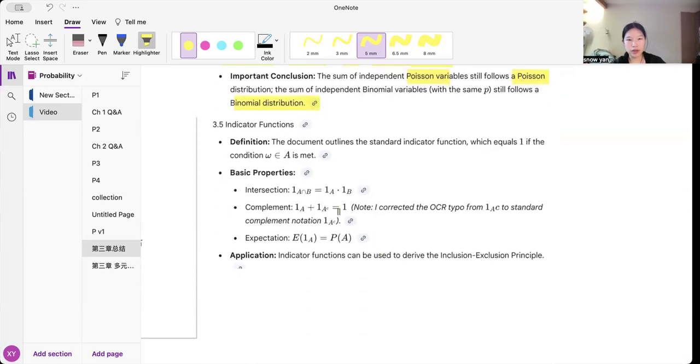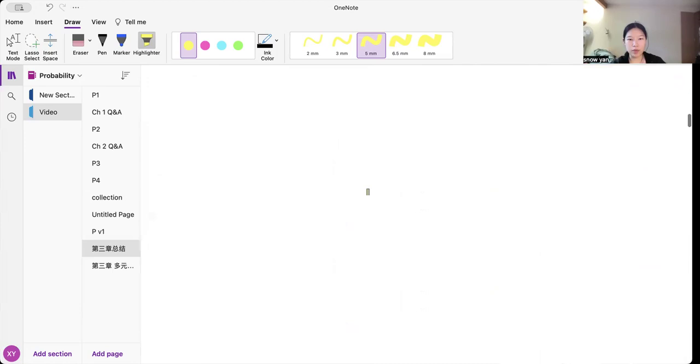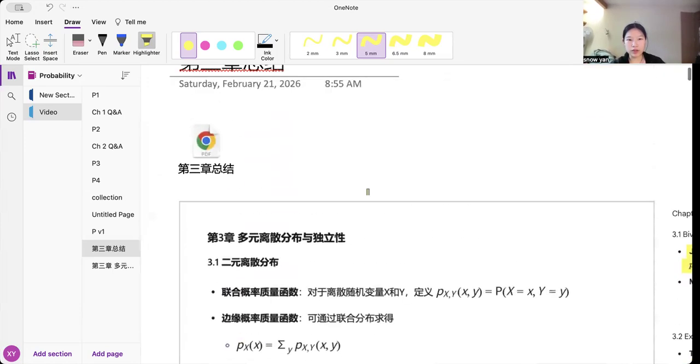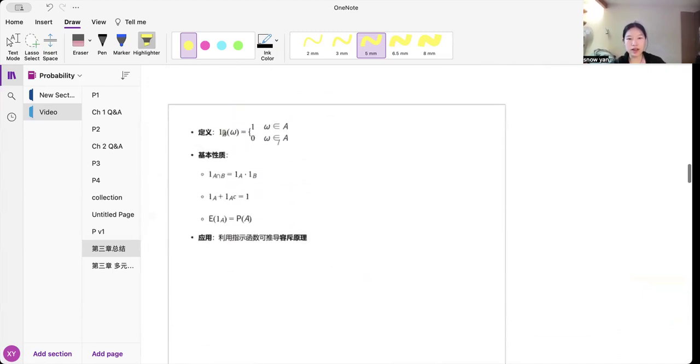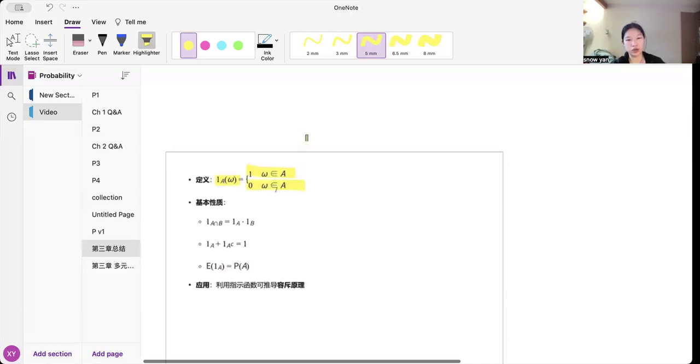And the last part is the indicator function, which I also already talked about, which is the idea that it could either be 0 or 1. Basically, I have an indicator function and I can have 1 in one condition and 0 if it's the other condition, sort of that idea.